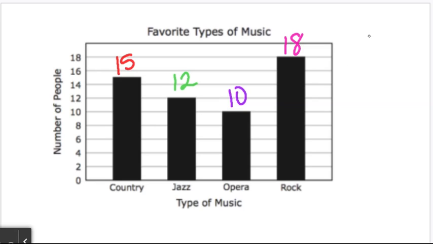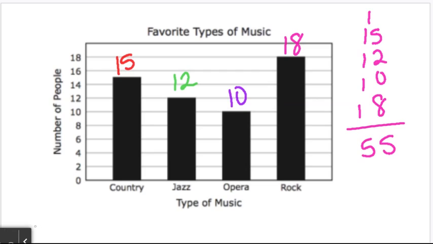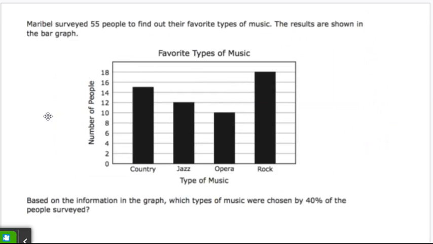Now that we know that we read the bar graph, we need to add up and find our total. So let's find our total. Our total is 55. Now when we are analyzing this, we have to remember that the total is important and each part is important as well. So when we look at this particular part of the question, we see that our graph tells us 55 up here, so we are correct in checking each one of our values.